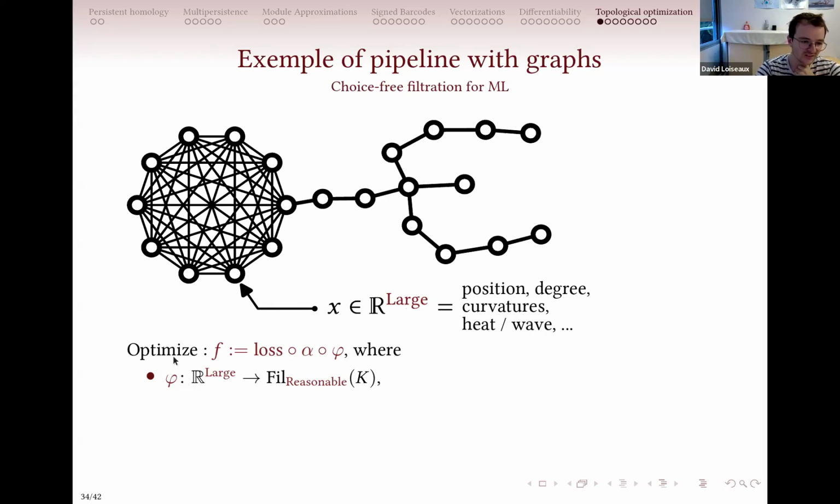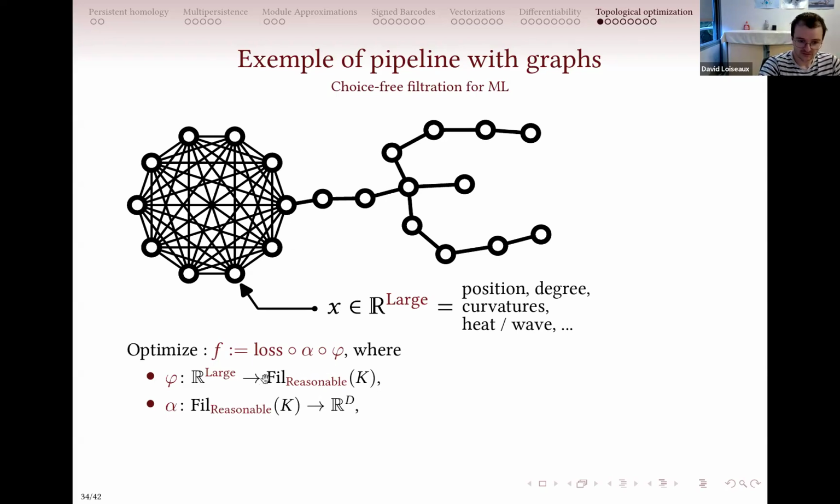And then what you can do is define a function that takes all of the filtration values of your nodes and turns that into a filtration of this graph. So K here is the graph. You're basically learning a filtration of this graph based on the feature values that you have on each node.